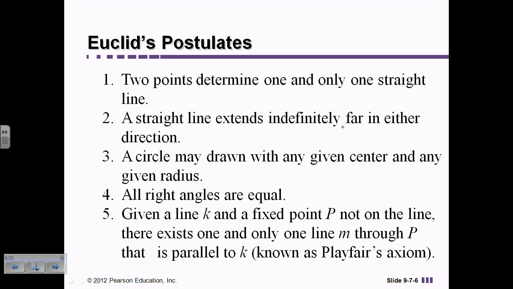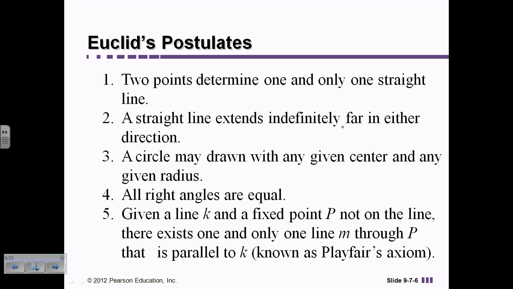The third one, a circle may be drawn from any given center and any given radius. So that made sense again. I could give you any point and tell you to draw a circle with that radius, and you could draw a circle with that radius. All right angles are equal. So the definition of right angles is they equal 90 degrees. So if they all equal 90 degrees, they all have to be equal. And those four, there really was no debate on. Everybody felt comfortable with that.